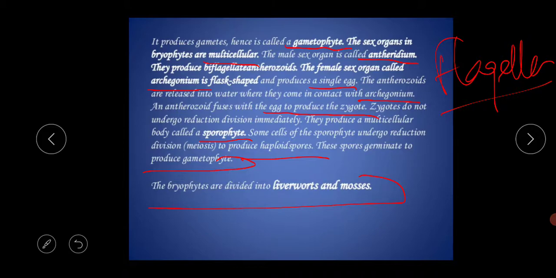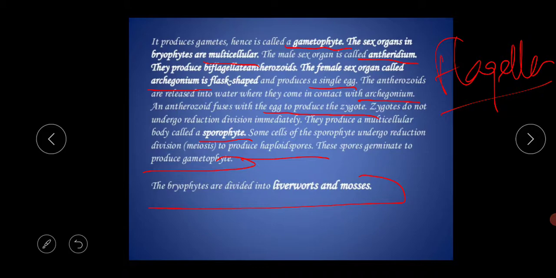The antherozoids are released into water where they come in contact with the archegonium. The antherozoid fuses with the female gamete, the egg, and produces the zygote. After that, the zygote does not undergo reduction division immediately.